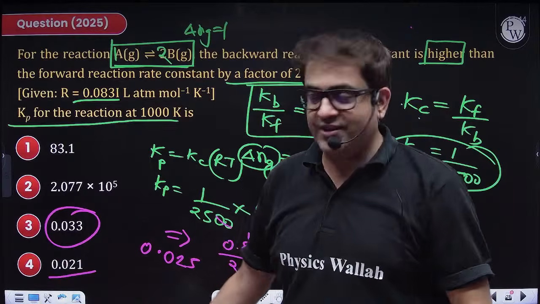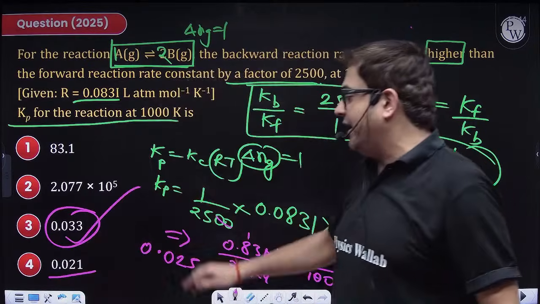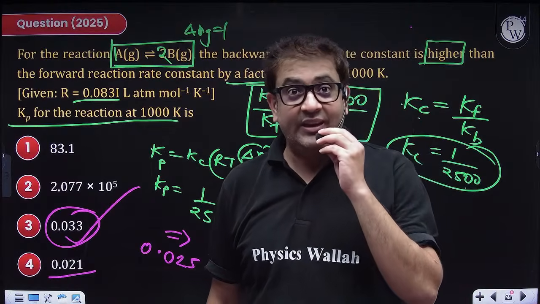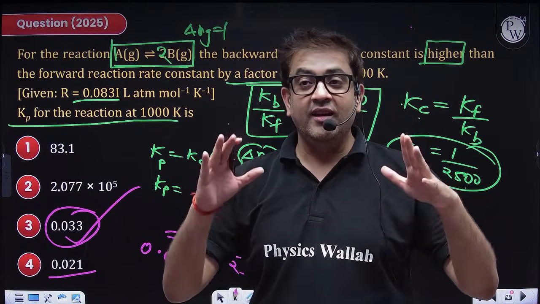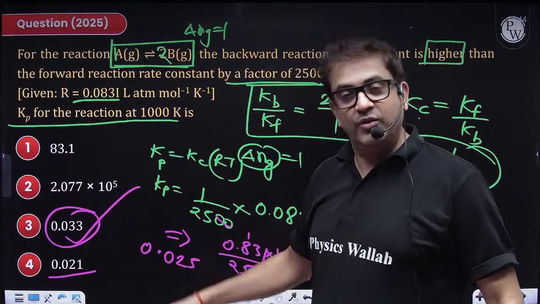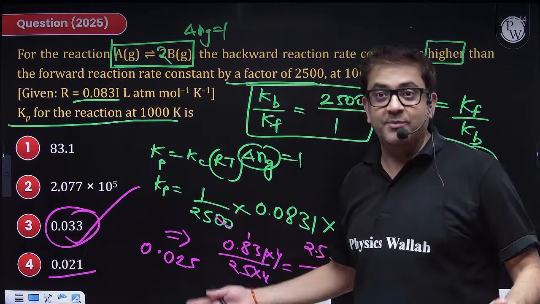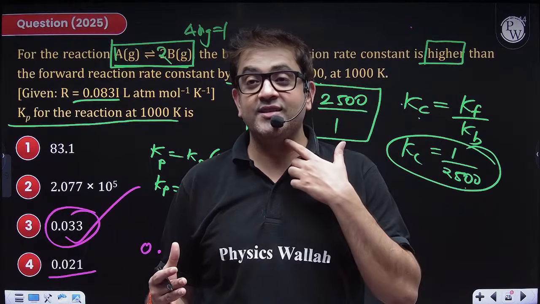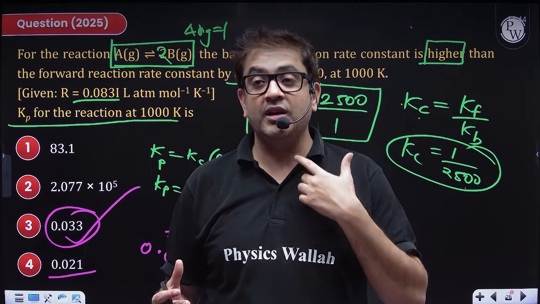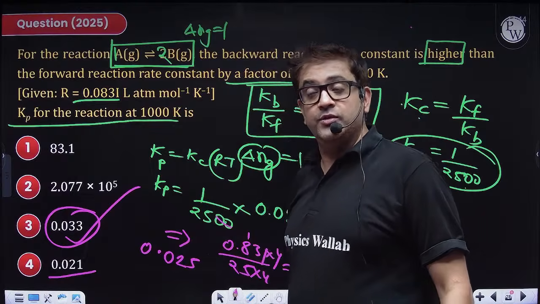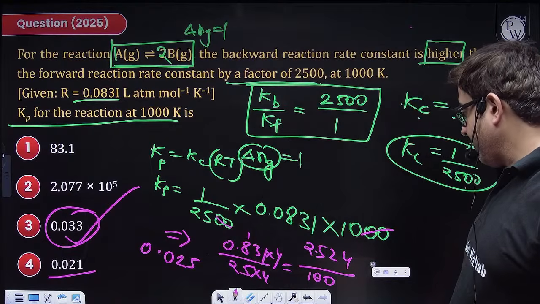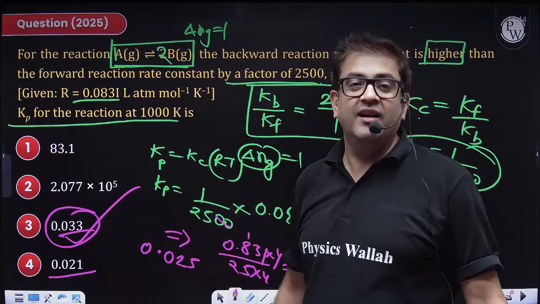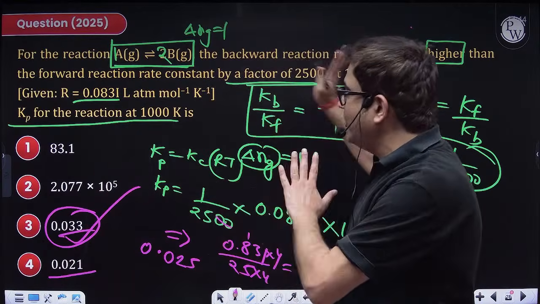Do the calculations properly, beta, and then you will land up with 0.083. Sometimes calculation can trick you, so you have to be calculative. Do the calculation religiously, you will be getting your answer.